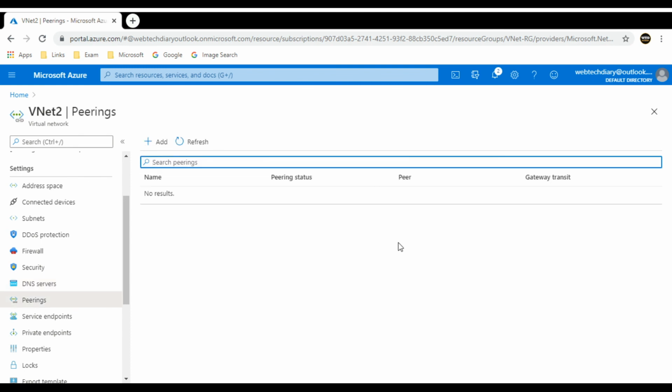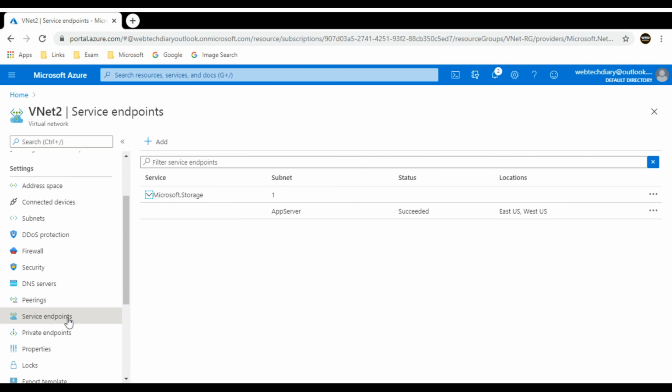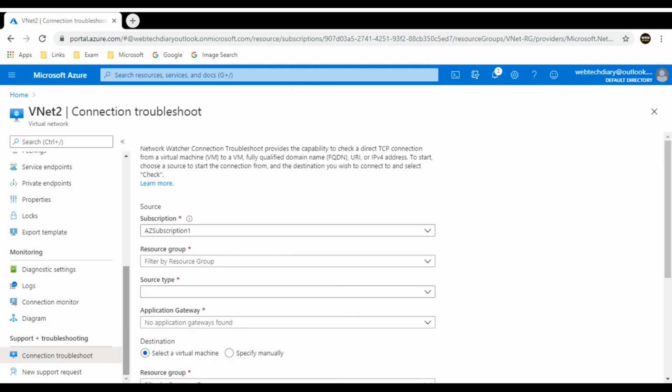Using the peering feature, you can communicate between servers or VMs that are hosted in different virtual networks. We will have a separate video to demonstrate this feature. We added one service endpoint while provisioning the second subnet, so you can add additional endpoints as per your requirement.